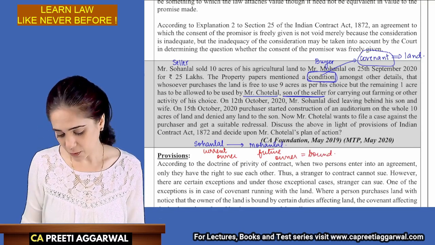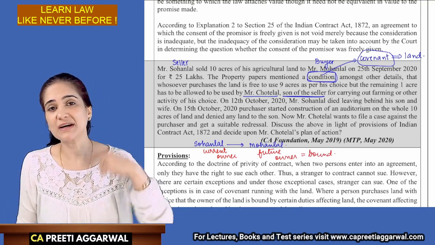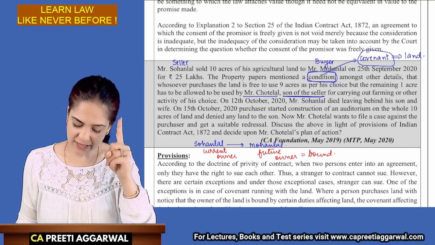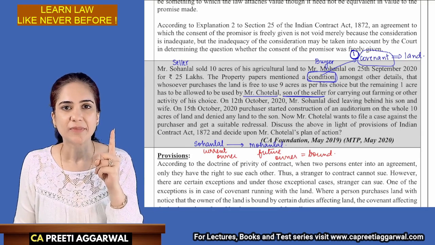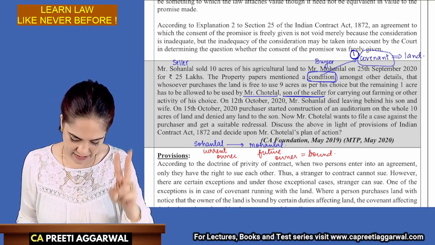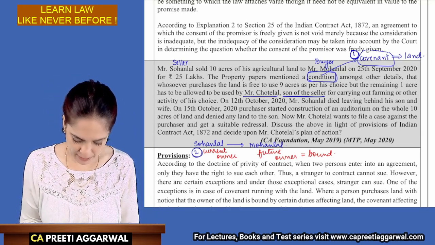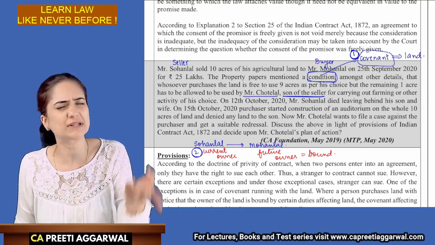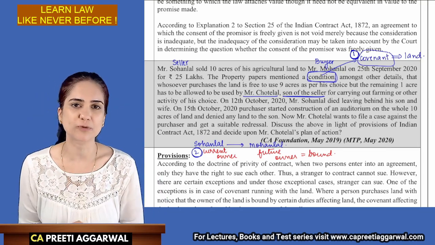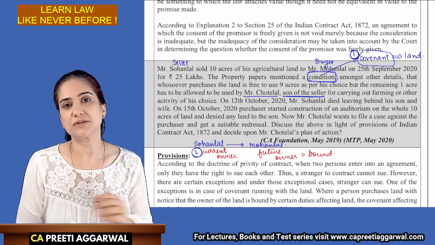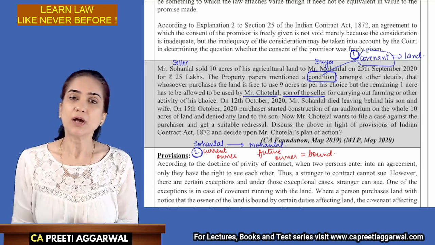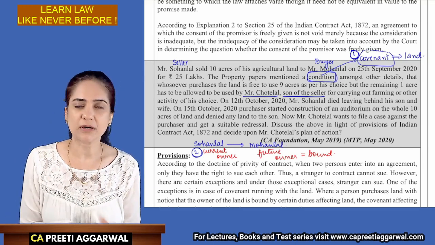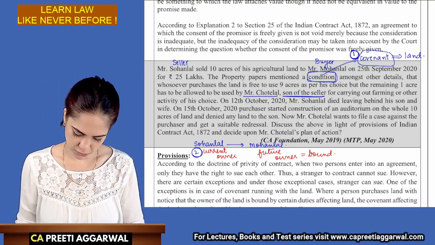See, while reading the question itself, I am framing the answer. The first thing that I will explain in my provision is that it is a covenant. Second point which I will write, that the covenant is binding not only upon the current owner but also future owner. And then I will also include a few more points of covenant. Covenants are conditions attached to the use of the land. These are covenants with the land, how the land is to be used. Covenants are binding not only upon the current but also the future owners.